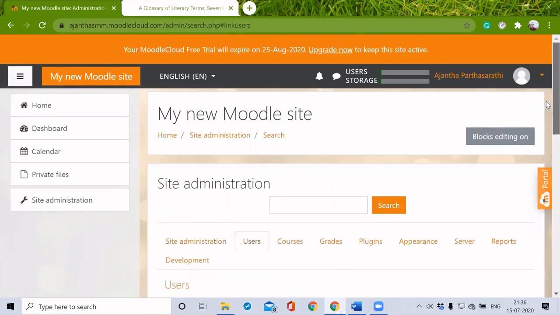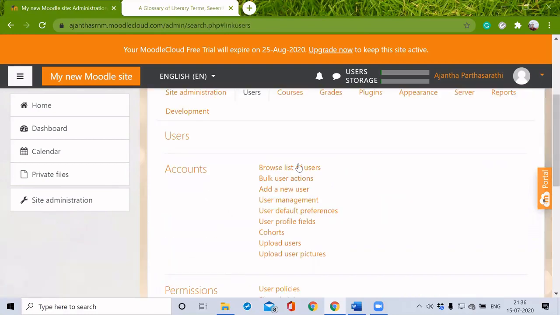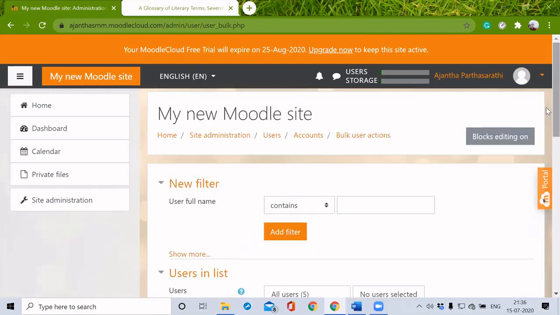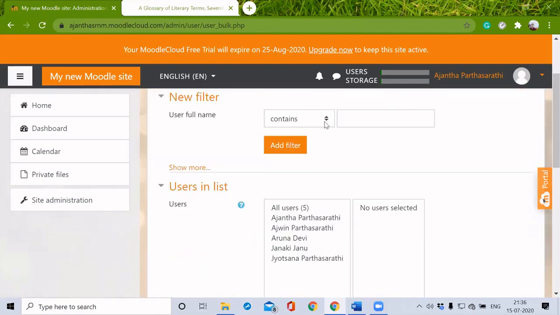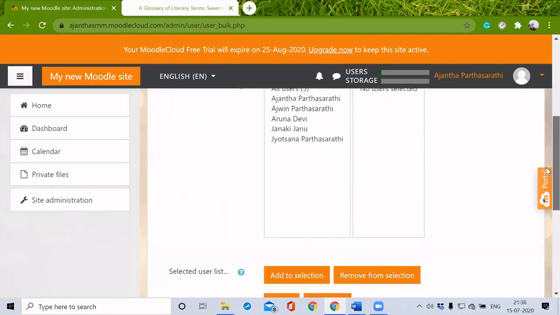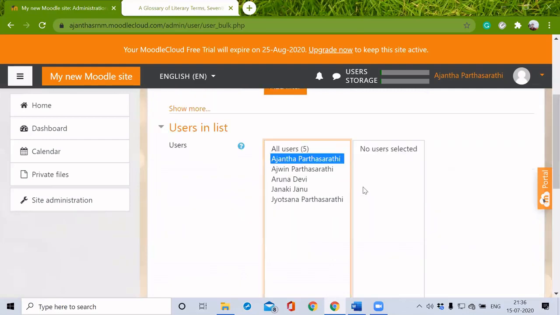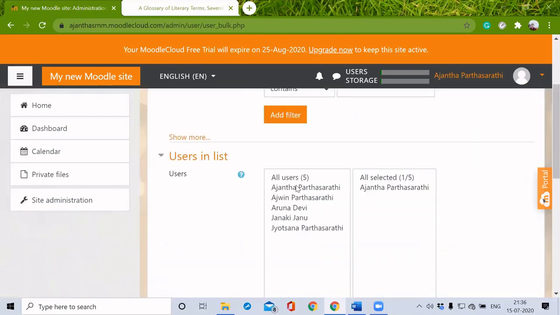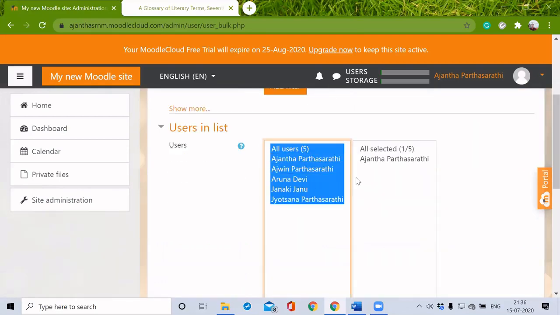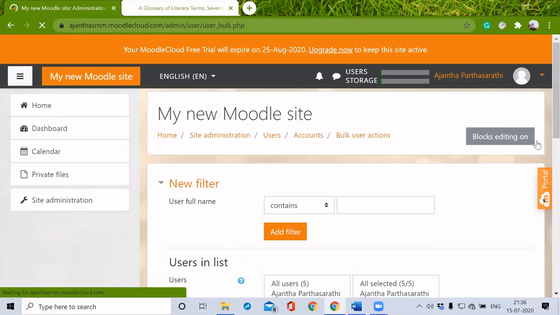Here in this users tab, bulk user action, this is another facility. If I want to send a mail to all the users, I'm simply selecting the users here, just selecting all and clicking enter.